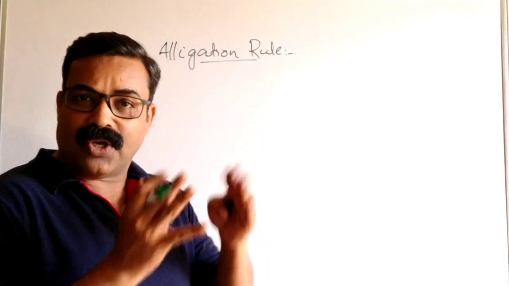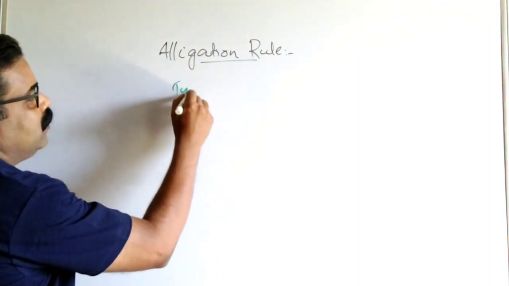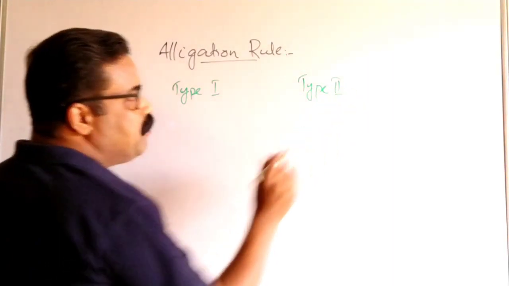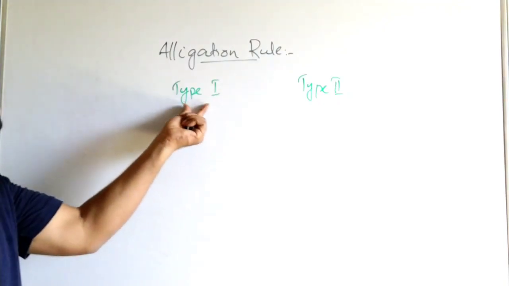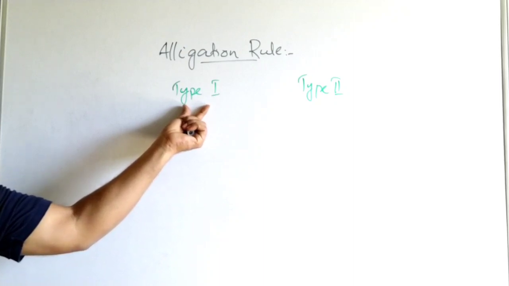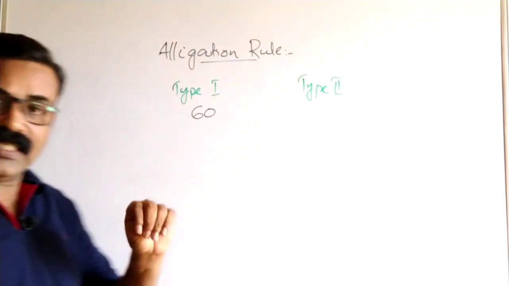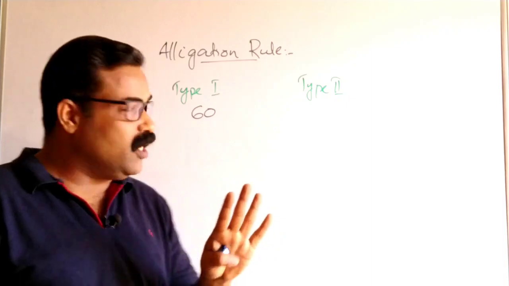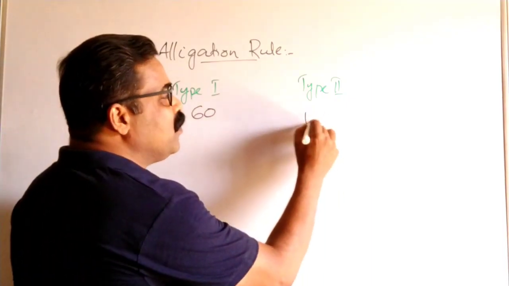What is that alligation rule? Let us take like this. We have two types of mango, type 1 and type 2. Type 1 mango is costing 60 rupees per kg, and type 2 mango is costing, for example, 100 rupees per kg.